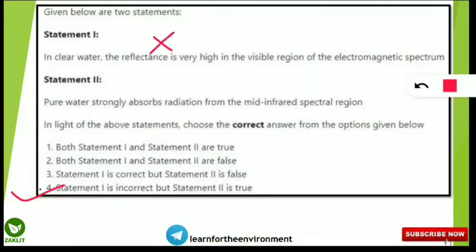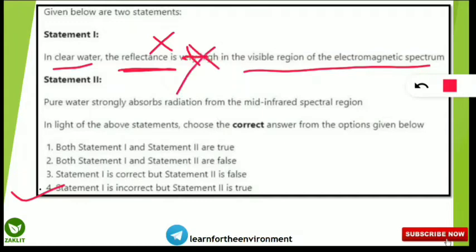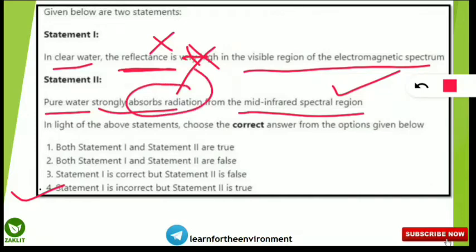Statement 1 is incorrect, because in clear water the reflectance is low in the visible region of the electromagnetic spectrum, not very high. But statement 2 is correct, that pure water strongly absorbs the radiation from the mid infrared spectral region. So these are the concepts you should know. In clear water the reflectance in the visible region is very low, but pure water strongly absorbs the radiation in the mid infrared region of the electromagnetic spectrum. So let's move to the next question.